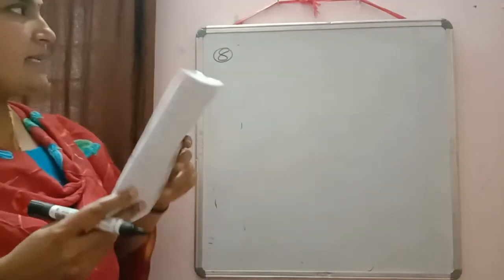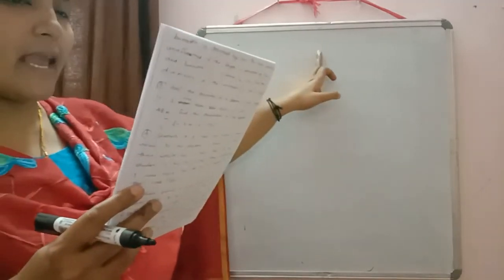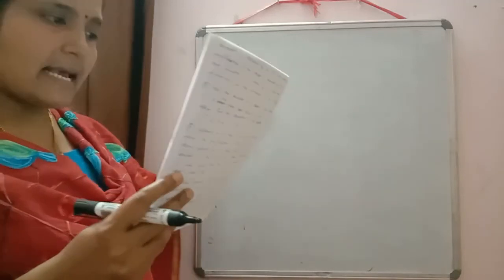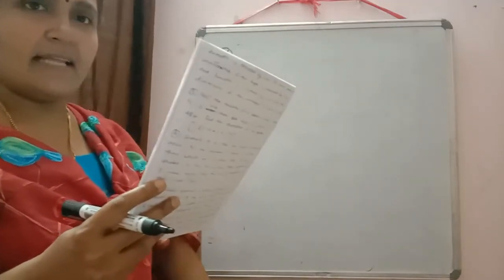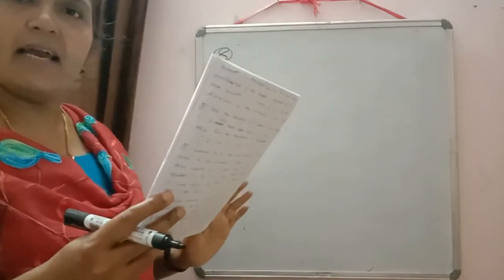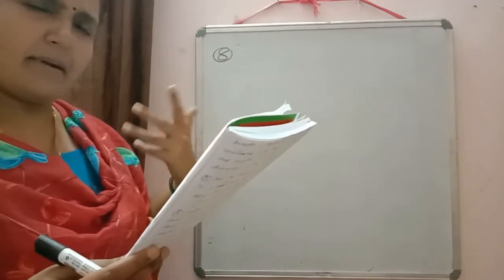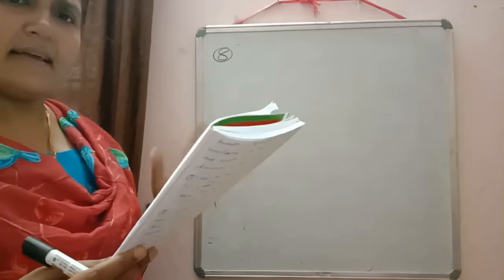So all of you please write down: let the age of A be A, B be B only, F be F, S be S only. Then it will be easy for us to frame the equation. It depends on us. If you want, you can take small a, but if you take capital letter A, then also no problem.